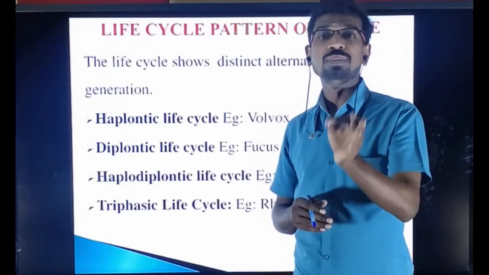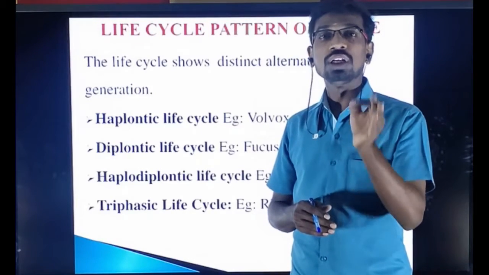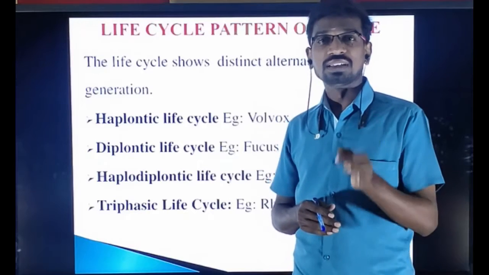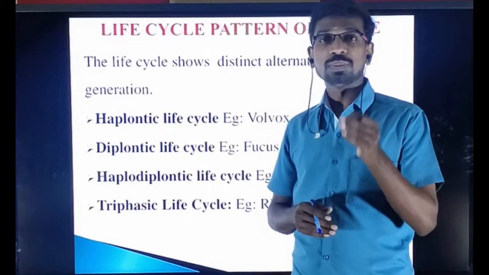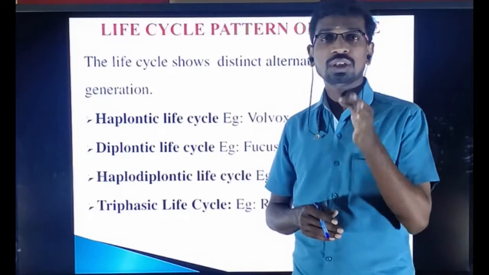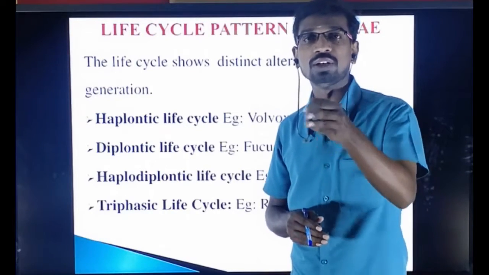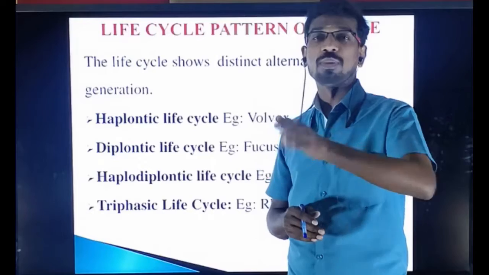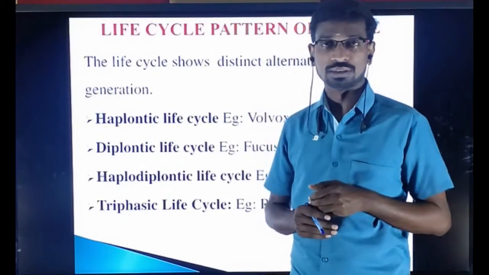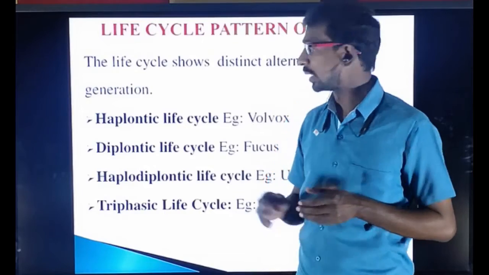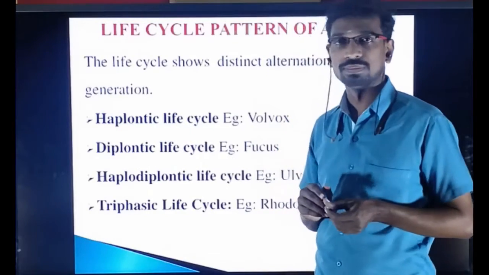The zygote immediately undergoes meiotic division, and as a result forms the meiospore. This meiospore is a haploid meiospore. This haploid meiospore germinates to form again the haplontic or gametophytic thallus. Okay, so that is the haplontic life cycle.